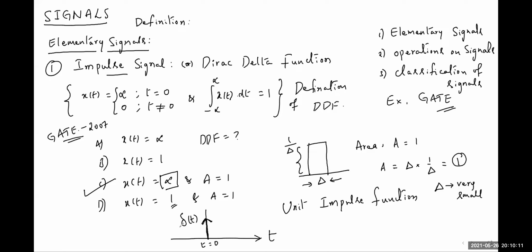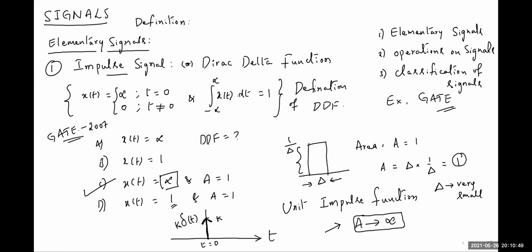If it is del of t, the amplitude here, we can take it as 1. If it is some k into del of t, then the amplitude, you can take it as k. Then the arrow mark indicates that the amplitude can extend up to infinity. That is the meaning. So the arrow mark indicates the amplitude maximum value can go up to infinity. So like that impulse function is